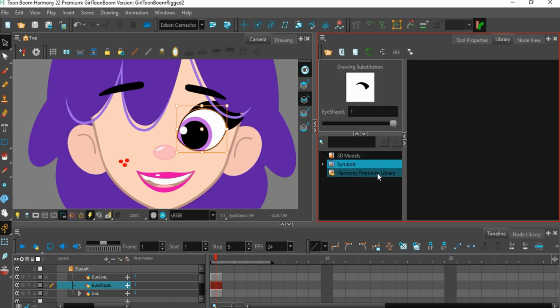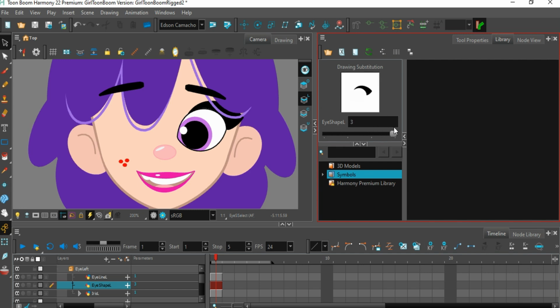Next, we'll open the library. Notice that the eye shape is selected in the timeline. To create a new entry in the library, press Alt plus Shift plus D. This will duplicate the drawing, adding a new version to the library. Take a look at the number added in the library. I'll create two more versions because I want to add extra expressions. You can create as many variations as you need.